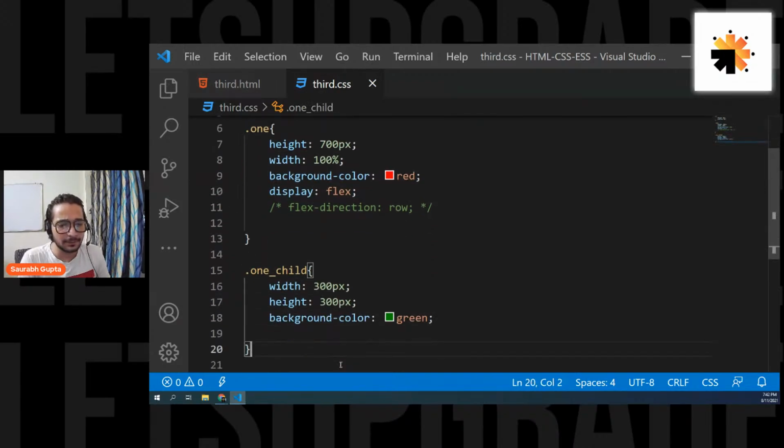And for your answer, Gunjan, see, MEAN and MERN are nothing but technologies in which you can perform full stack development, right? Either you can choose the MEAN path where you learn Angular, or you can choose the MERN path where the difference is React. But yes, if you want to become a full stack developer and if you already know HTML, CSS, and JS, I would suggest you first learn the backend now. Go for Node.js or go for PHP. But I would suggest Node.js because you already know JS, so Node.js will be simpler for you. So learn backend first. Go for Node.js and MongoDB, it's really simple.